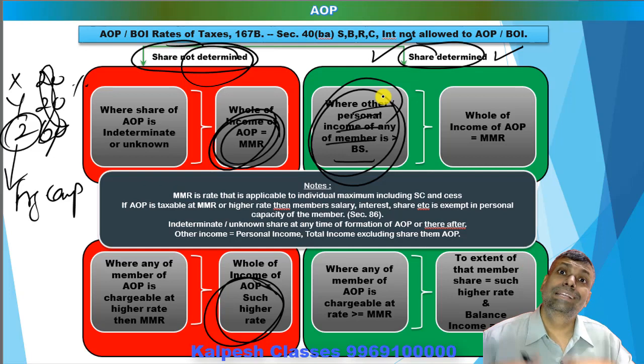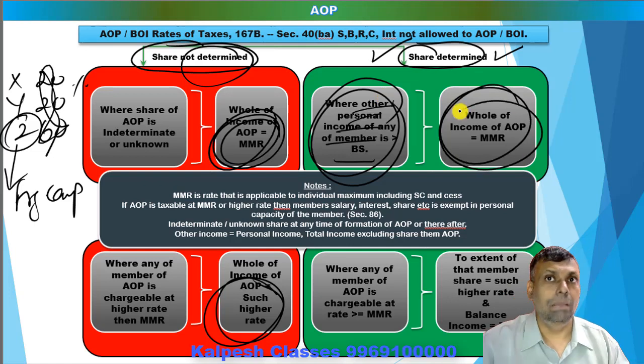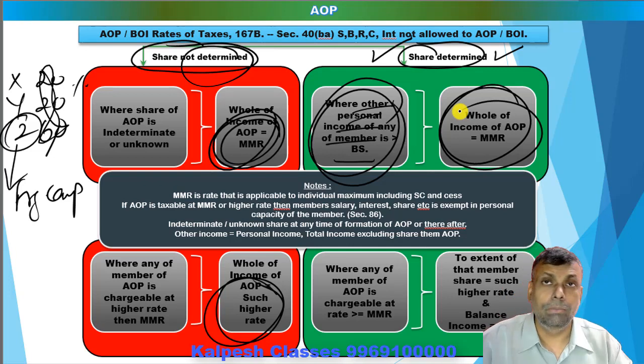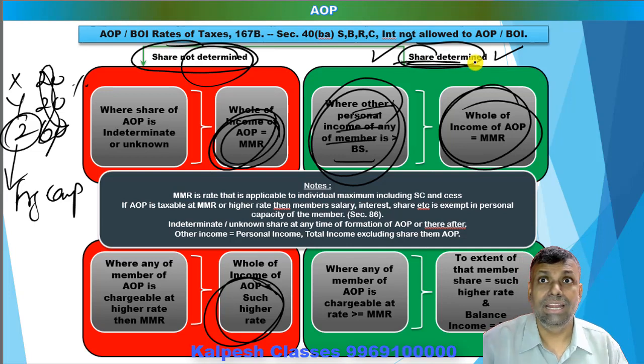So if the personal income of any of the members, excluding the share from that particular AOP, is more than the basic exemption limit, then the tax rate applicable to the AOP is the MMR. That means the tax rate of the AOP depends upon the personal income of that member if the share is already determined. So don't forget the heading. Here also, MMR provisions will be applicable.